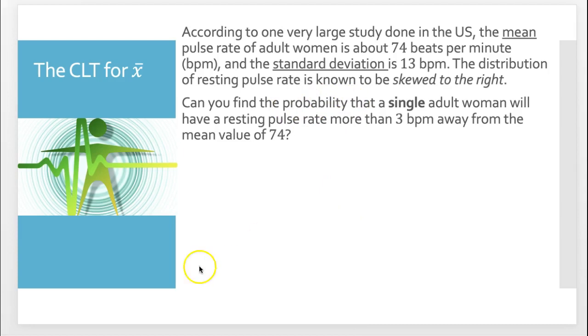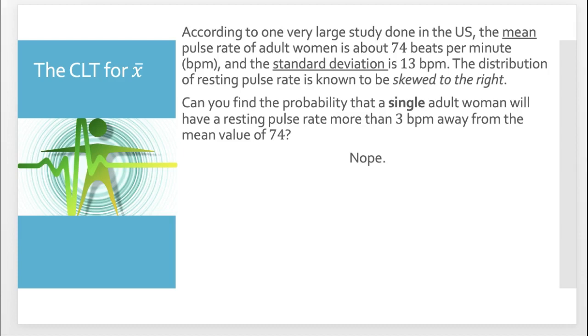Okay, so right now we just say nope, we can't. We don't have enough information. But what was really neat though is that if we're talking about averages, we can approximate the probability. So that's the power behind the central limit theorem. No matter the distribution of your population, if you're just taking averages, these things magically become a normal distribution. If you're looking at average behavior versus individual behavior, average behavior tends to follow a normal distribution.